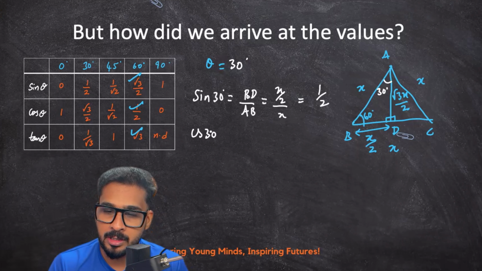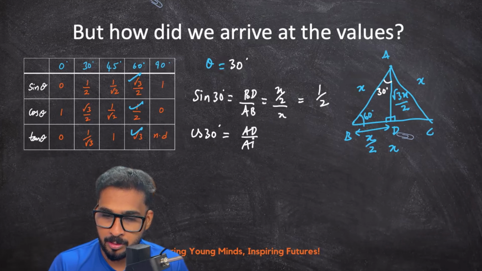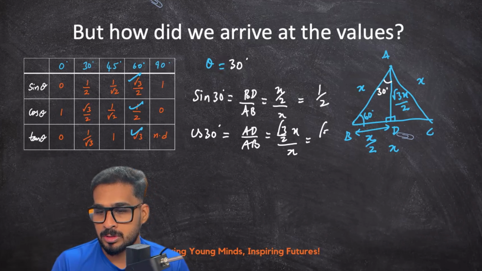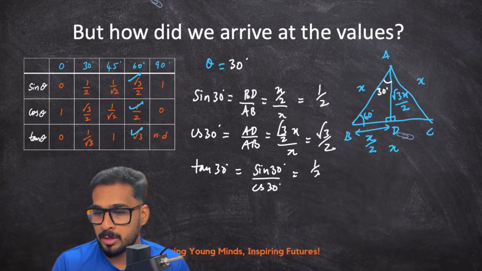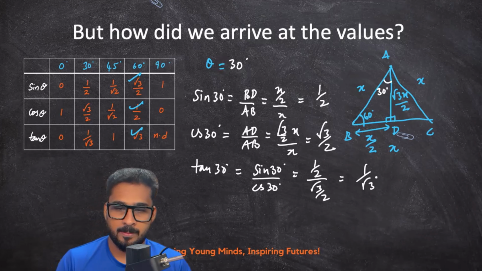Similarly, cos 30 degree is equal to AD upon AB, adjacent by hypotenuse, which is root 3 by 2x upon x, which is equal to root 3 by 2. And tan 30 degree is equal to sin 30 degree divided by cos 30 degree, which is equal to 1 by 2 divided by root 3 by 2. The answer is 1 by root 3.